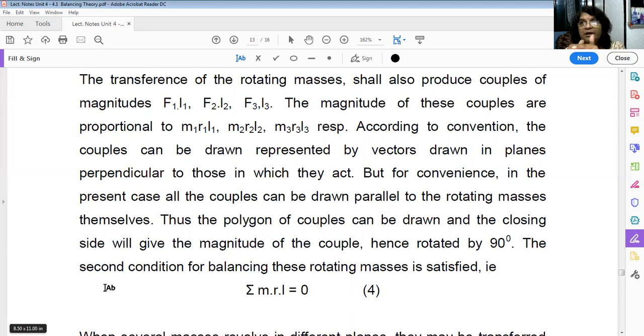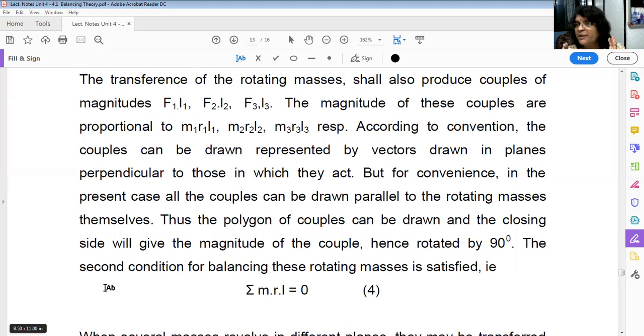You cannot draw it. So what I will do, I will shift it by 90 degrees like this. All the couples will be shifted by 90 degrees so that you can draw it on the line. Now see, this is your force direction, and I am drawing the couple also in the same direction. Couple vector. So all the couples are rotated by 90 degrees.